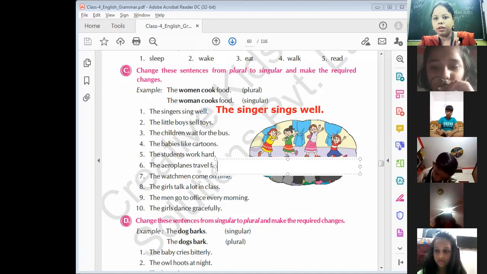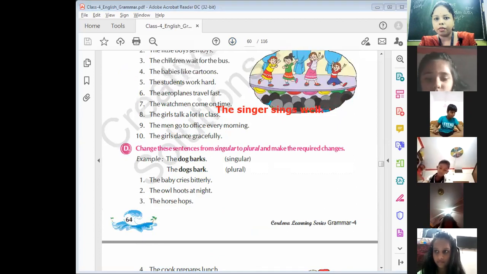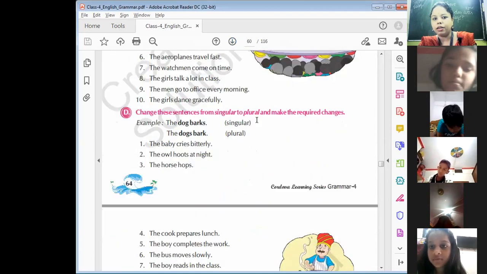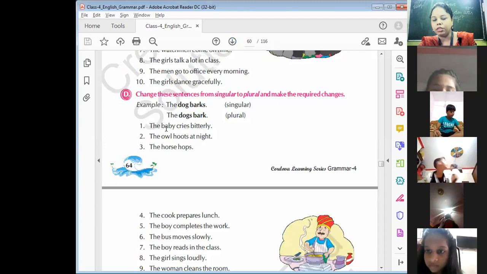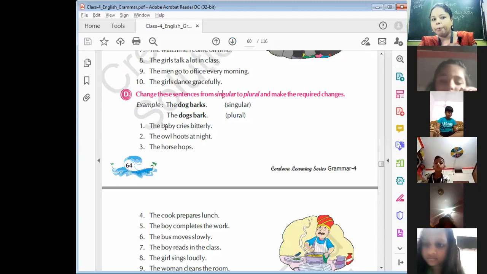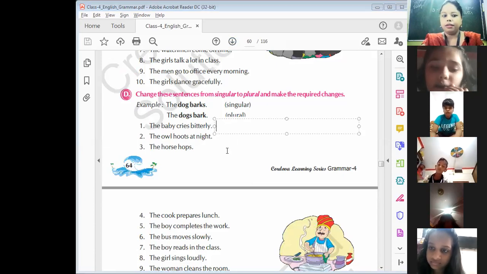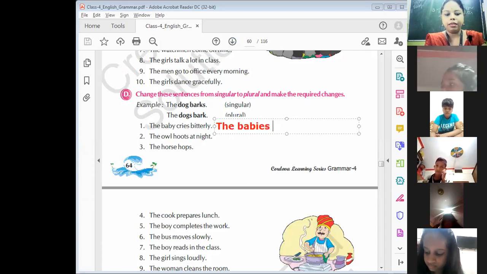Move to the next one, which is change the sentence from singular to plural. Last one was plural to singular, and this one is singular to plural. Like the dog barks, the dogs bark. Now we have to change. It is plural form. So babies cry. Ma'am, the babies cry. Yes, the babies cry only, literally.